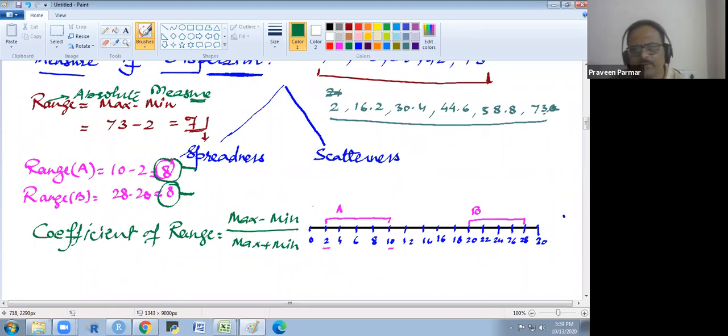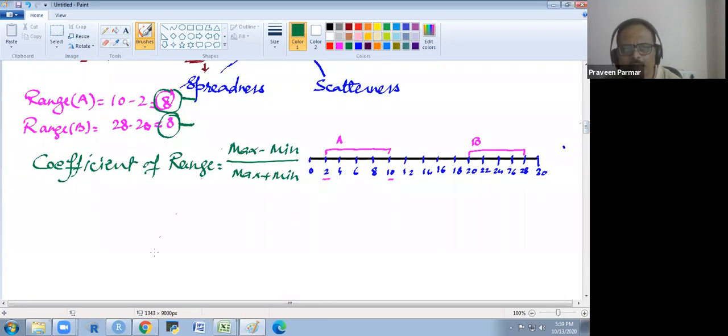So if we measure the coefficient of both the data sets, you see what will happen. The coefficient of range of A is 8 over 12, since 2 plus 10 is 12.